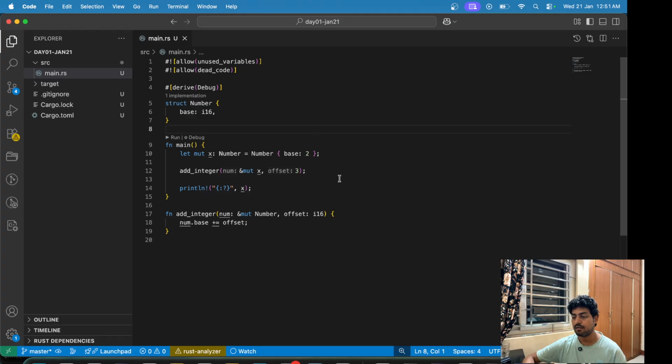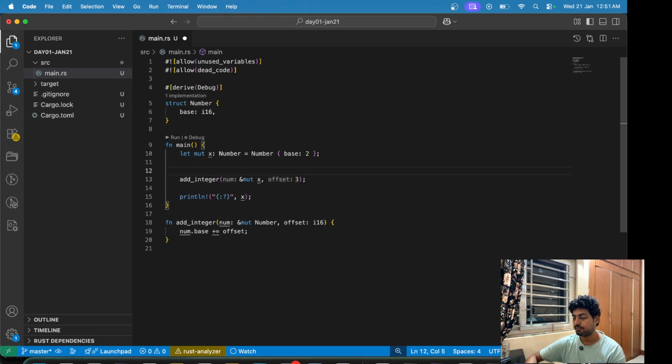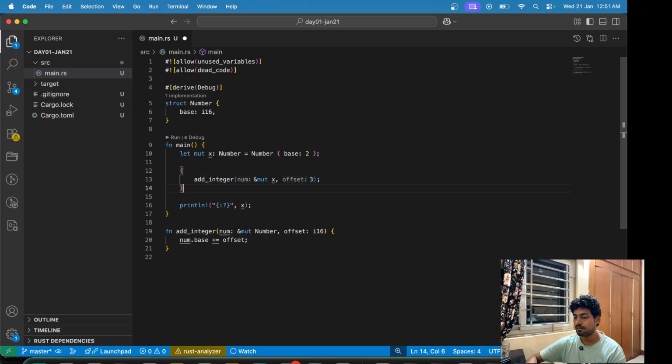Once the mutable reference is done, this function does its execution, and the scope of this function ends here. I'll just draw this. The scope of this function ends here, and this is what lifetime is.